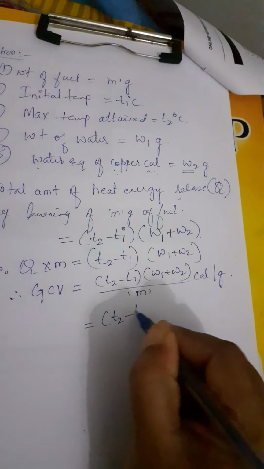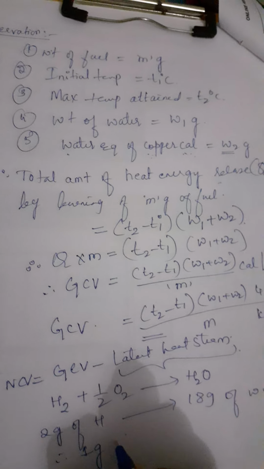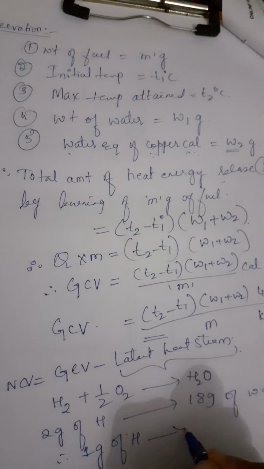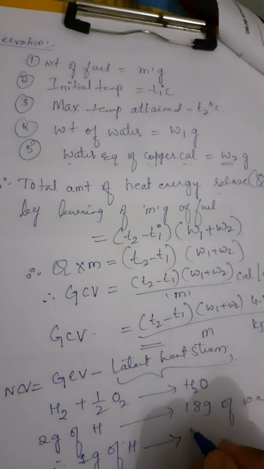So 1 gram of hydrogen gives how much water? 18 divided by 2 into percentage of hydrogen, that is H by 100, right? So that will be equal to 9 into H by 100, which is 0.09 H.